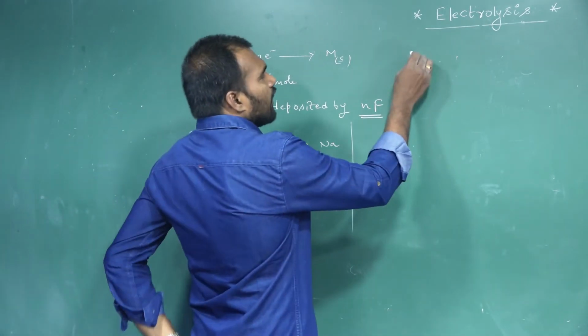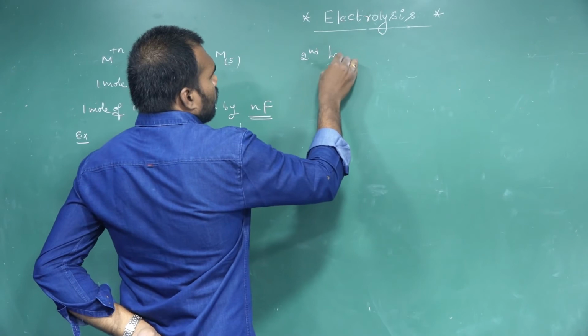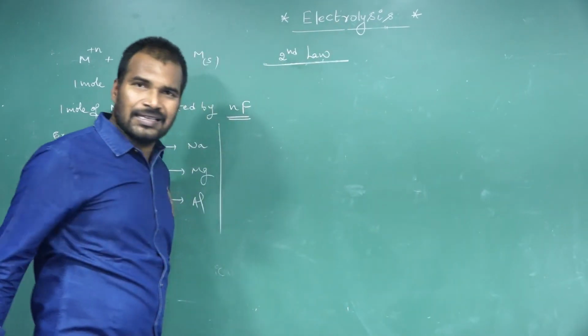Let's move to Faraday's second law. What is Faraday's second law?